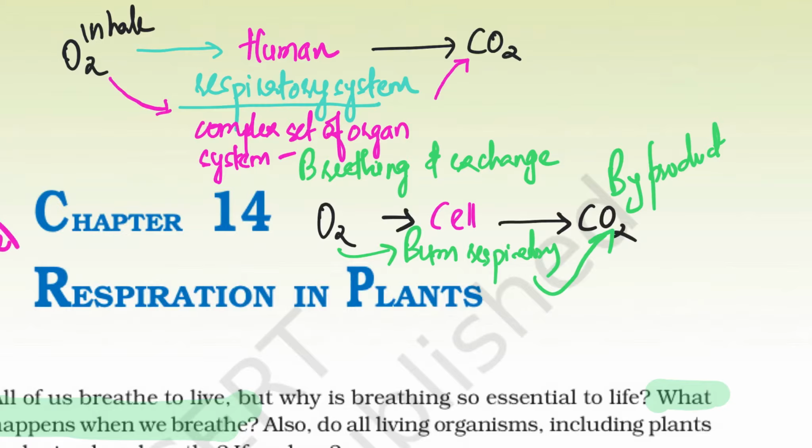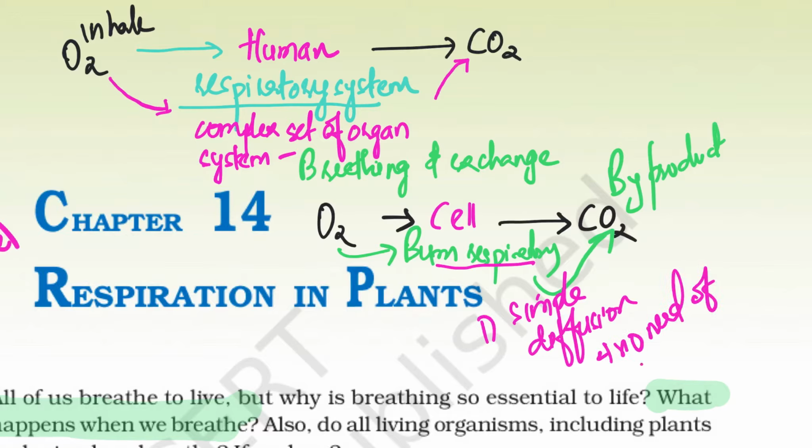The only difference here is that the respiratory process in the cell is basically due to simple diffusion, and there is no need of a complex organ system. In spite of this difference, the rest of the concept remains the same: inhale oxygen, exhale carbon dioxide. In humans, with a respiratory system; in cells, with just the process of simple diffusion. That is the fundamental explanation behind the sentence.